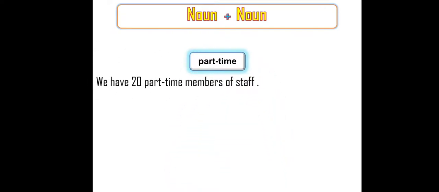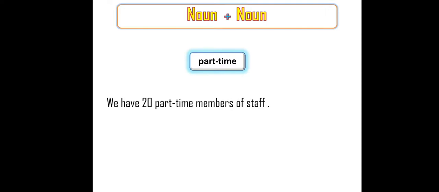Noun plus noun. So two nouns also give a compound adjective. Part-time. We have 20 part-time members of staff. How many members? 20 part-time. What kind of members? Part-time. So the compound adjective is part-time. Part is a noun, time is a noun. The compound adjective is used to describe members.